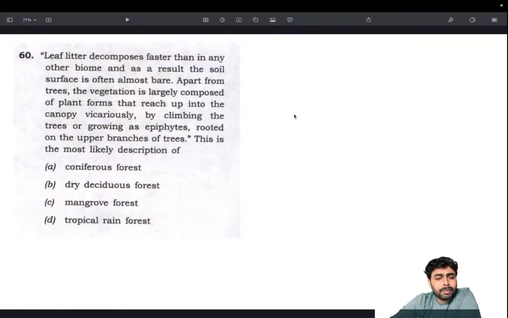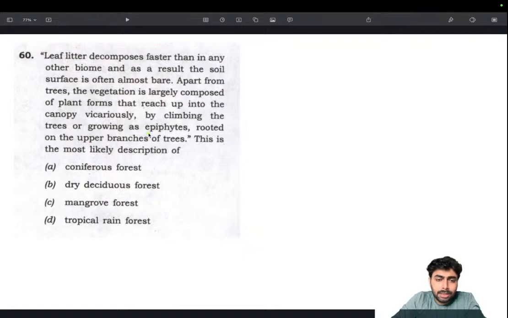So just read about all of these forests and build an understanding of their soil structure and the kinds of plants, with a few examples. Learn a few examples of coniferous trees, dry deciduous and wet deciduous trees, and mangrove forest. In the Sundarbans, Sundari trees are there, and other forms with pneumatophores. Those are the mangrove trees there. Mangroves are actually very important. Learn about the major mangroves across the country and the species of mangroves that are there.